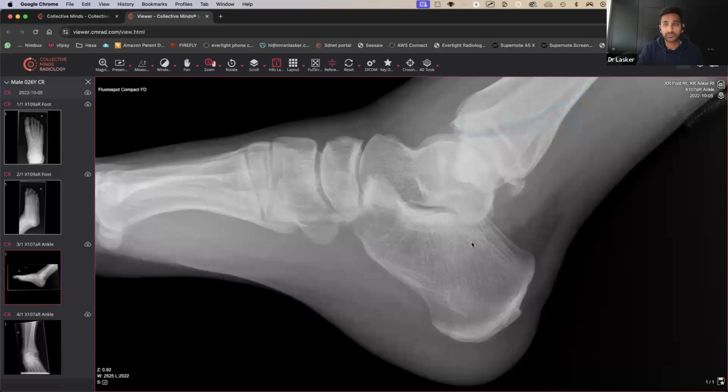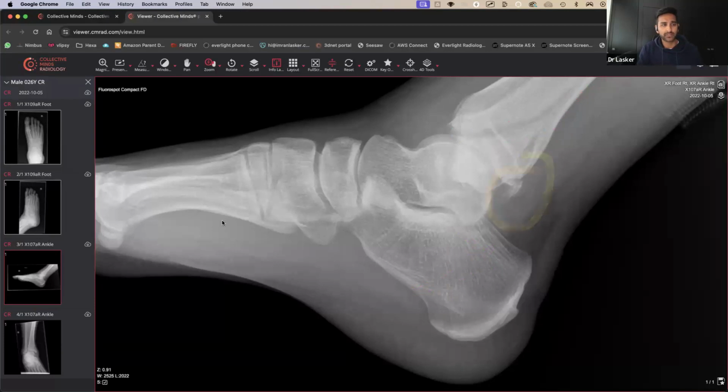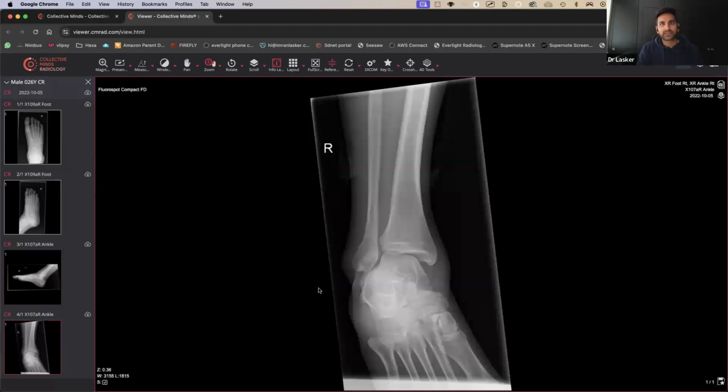This is also a good opportunity to try and have a look at the cortex. And I always say, have a look at the cortical lines, and make sure that you've had a good look around there because you want to make sure there's no evidence of any stress fractures. So if there's a line that kind of goes in a different angle to everything else, then you've got to be worried about stress fracture. But we don't have that here. What we look like we have is a definite sort of lateral malleolar fracture and a posterior malleolar fracture as well. Now, it's quite unusual.